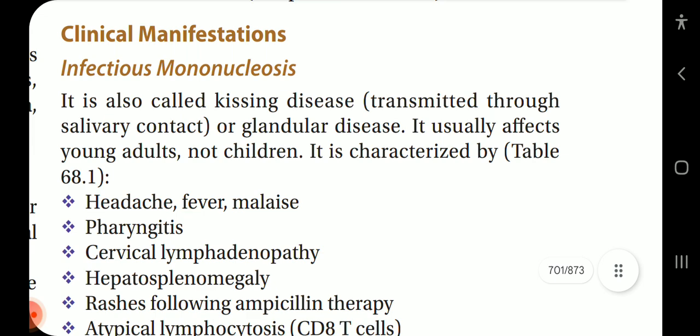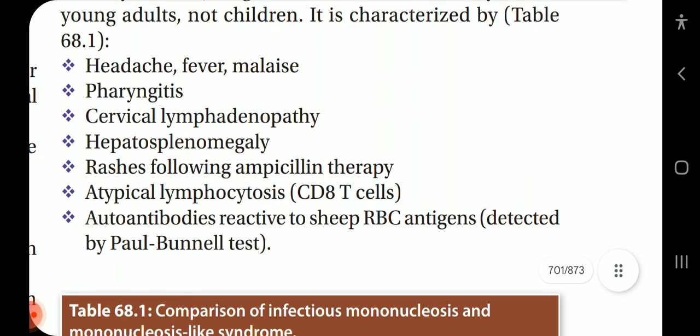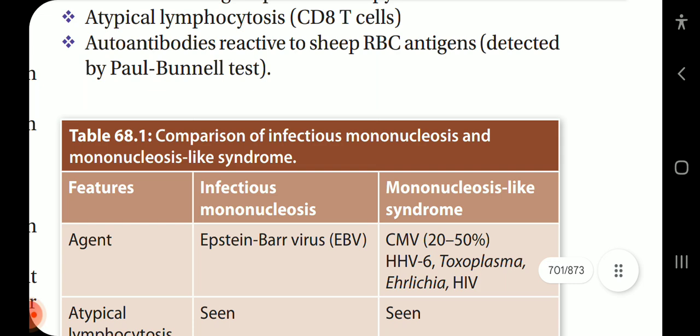Clinical manifestation. Infectious mononucleosis is also called the kissing disease because it is transmitted through salivary contact, or glandular disease. It usually affects young adults, not children. It is characterized by headache, fever, malaise, pharyngitis, cervical lymphadenopathy, hepatosplenomegaly, rashes following ampicillin therapy, atypical lymphocytosis, CD8 T cells, and autoantibodies reactive to sheep RBC antigen detected by Paul Bunnell test.